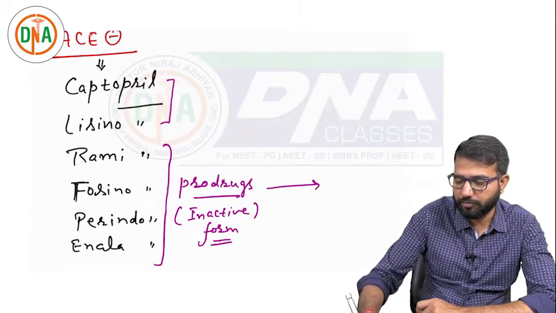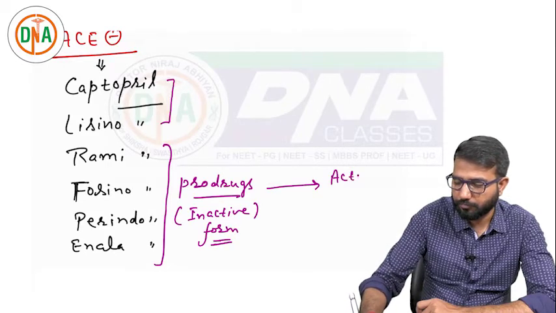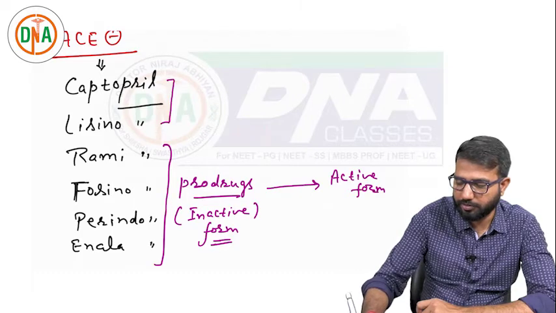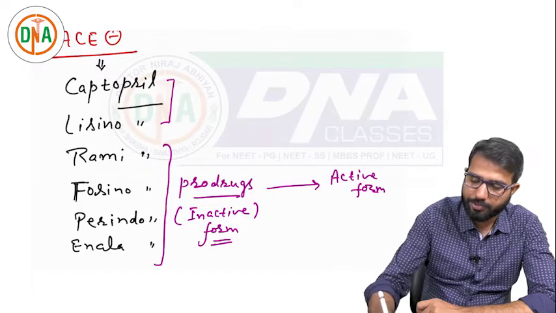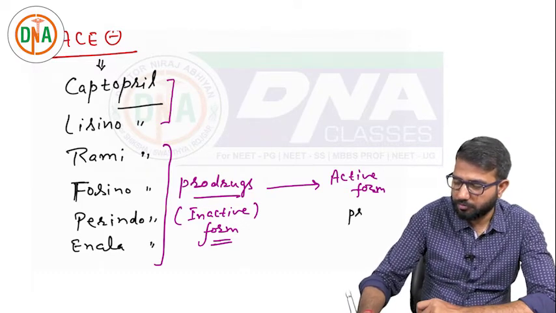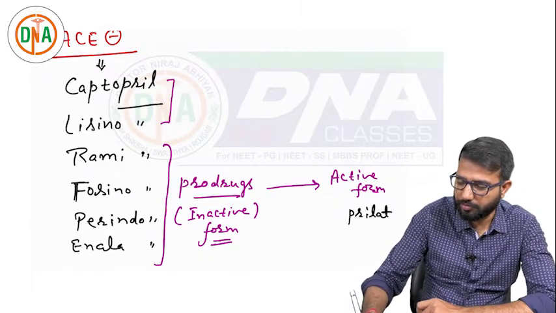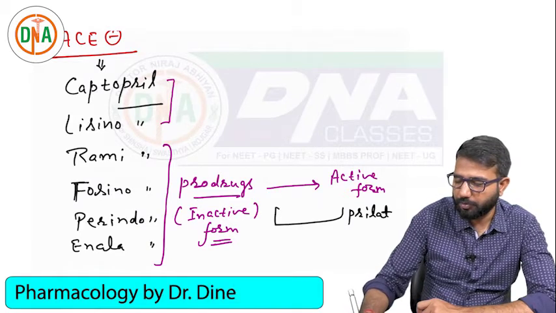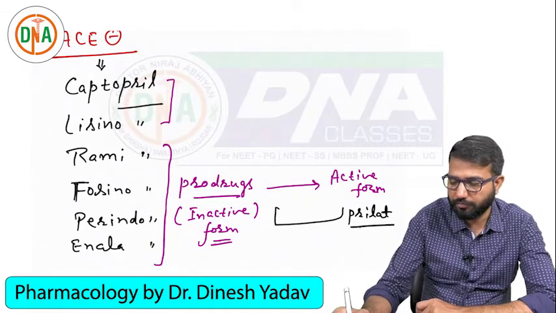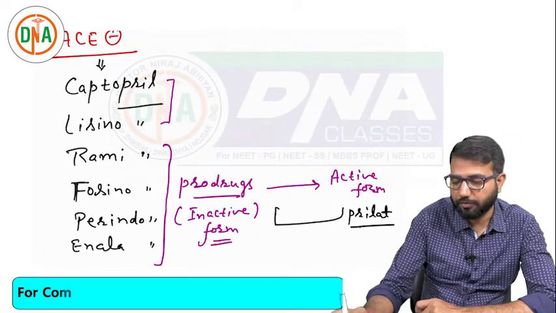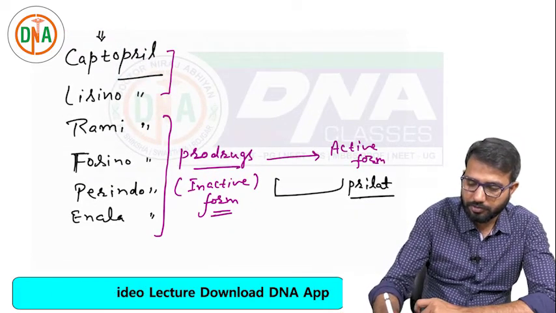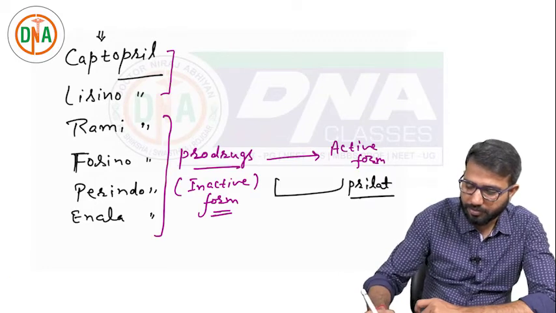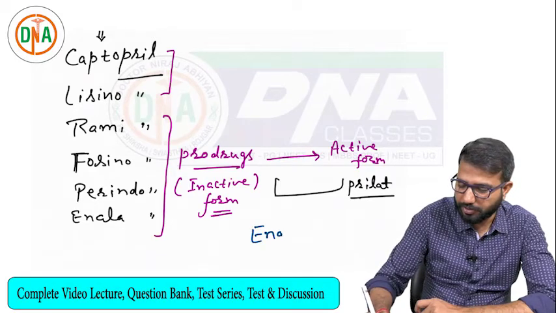The active form of these drugs contains, instead of pril, prilat. So the same drug, ramipril will be ramiprilat, fosinopril will be fosinoprilat, perindopril will be perindoprilat, and enalapril will be enalaprilat. So this enalaprilat is important, which is the active form.